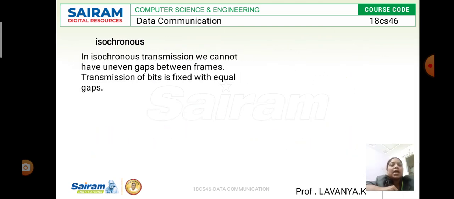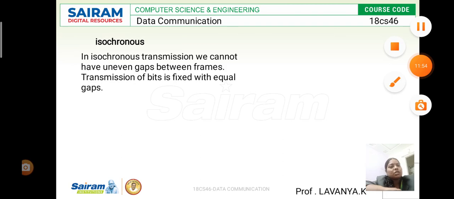Then what is isochronous? Isochronous means that in the transmission we cannot have uneven gaps between the frames, so the transmission of the bits is fixed with equal gaps. So this is isochronous. This is the complete information about the transmission modes. Thank you.